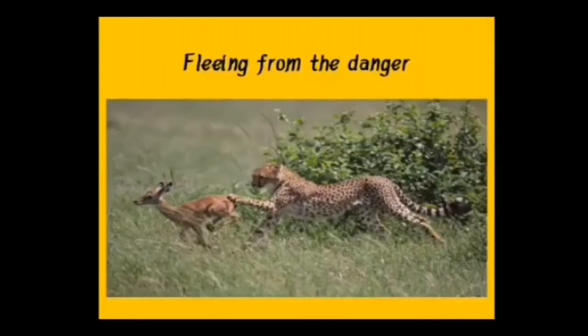Next is fleeing from danger. Animals use some behaviors to avoid danger. Some animals play dead. Some animals use warning calls to alert their mates. And some animals use their chemical or physical features, like some snakes. They shoot their poison through their fangs into the eyes of the predator so they can protect themselves. And the last one is camouflage, as I have told you.